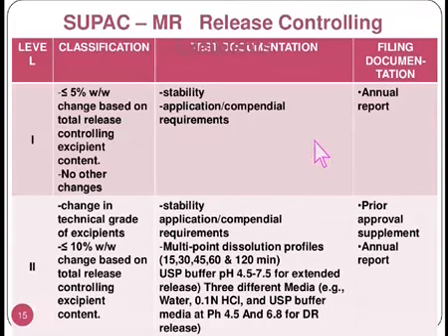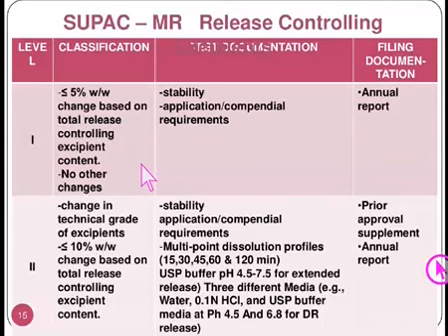Now this is the SUPAC for modified release dosage forms which are release controlling type. Here the level 1 changes are less than 5% weight by weight change based on total release controlling excipient contained.